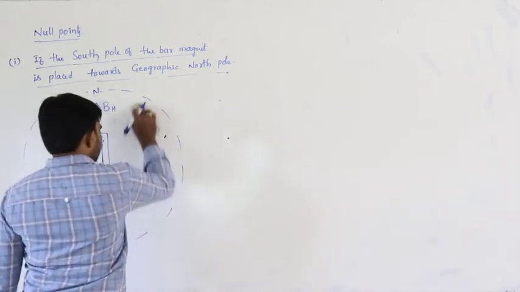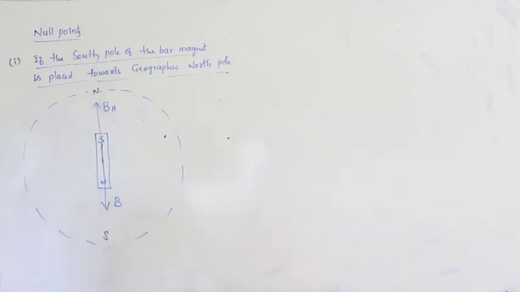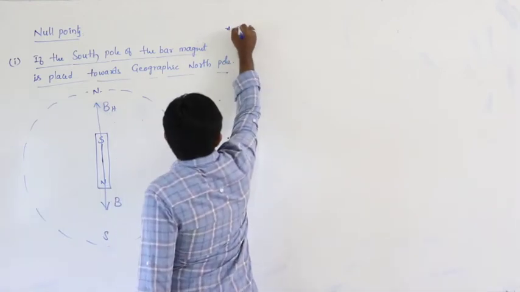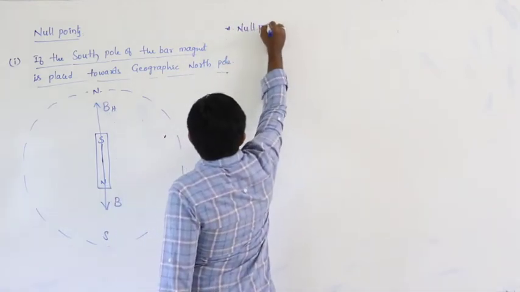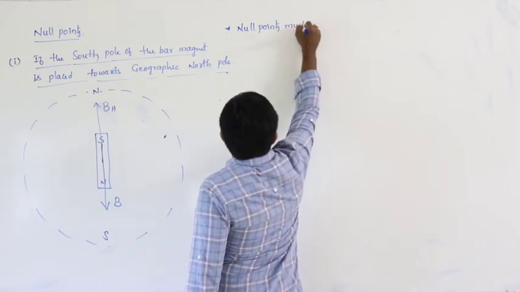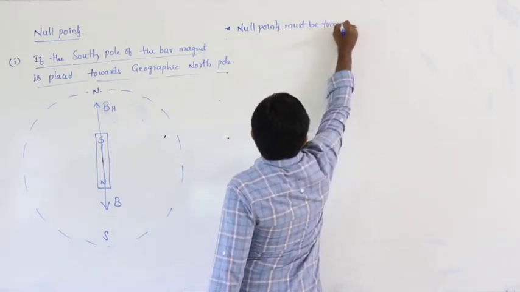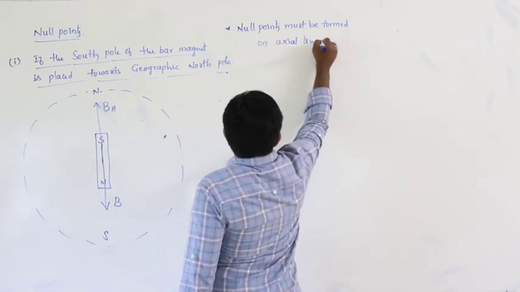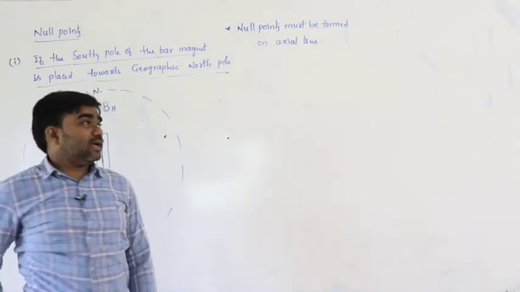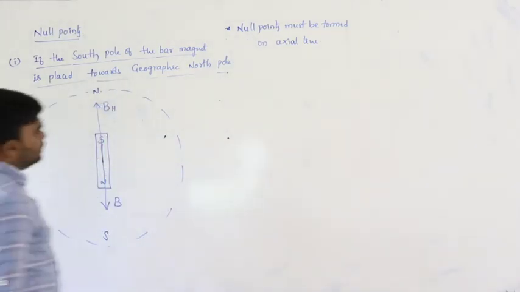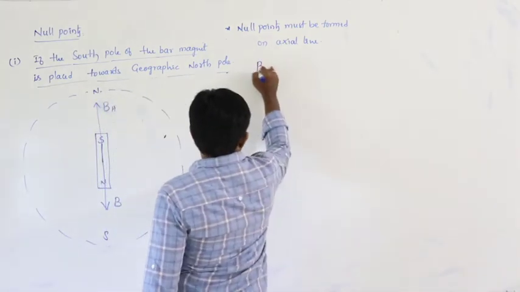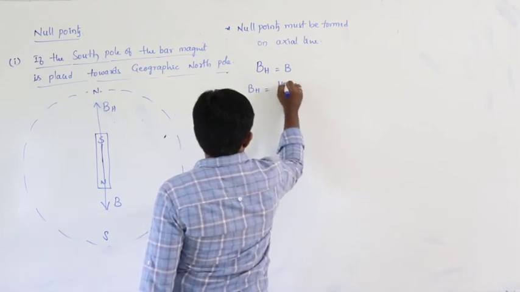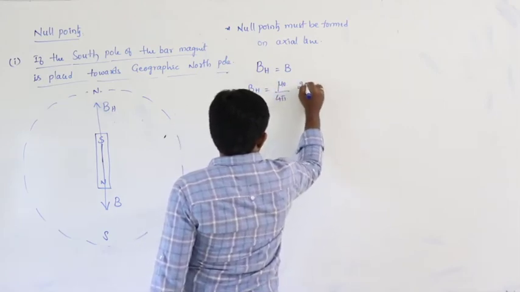Definitely the null point must be formed. Where? On the axial line. Null points must be formed on the axial line. So, on the axial line, BH is equal to B. Therefore, BH is equal to B, which is mu naught by 4 pi, 2m by d cube.